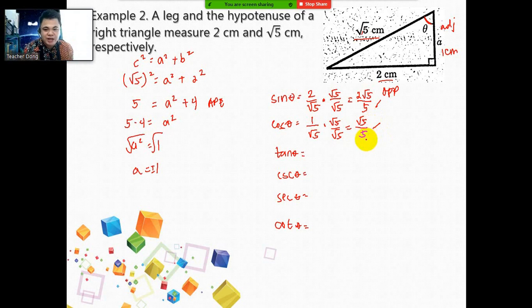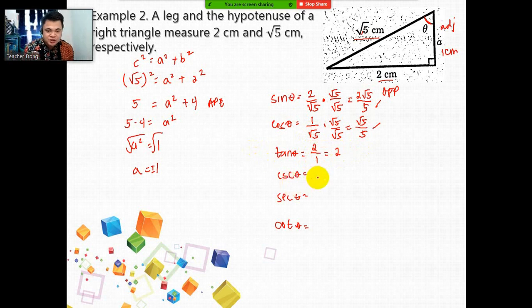Alright, so we use the acronym CAH. Cosine theta equals adjacent over the hypotenuse. Next, let's have tangent theta. For tangent theta, we're going to use TOA, or opposite over the adjacent. So for the opposite over the adjacent, we're going to have the opposite, of course, which is 2 centimeters over the adjacent, which is 1. So 2 divided by 1 is simply 2. So tangent theta is equal to 2.